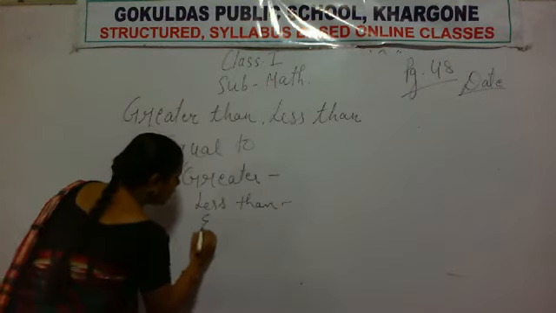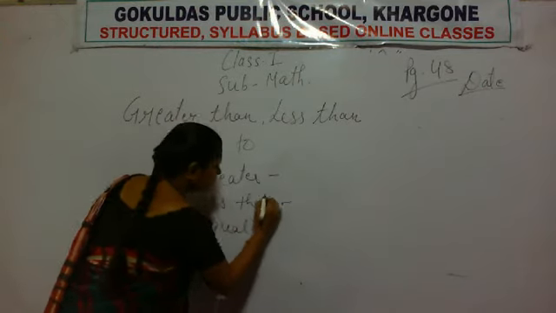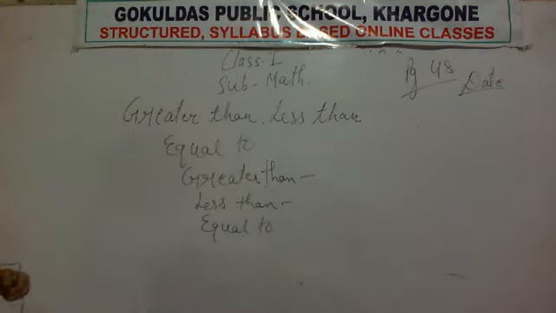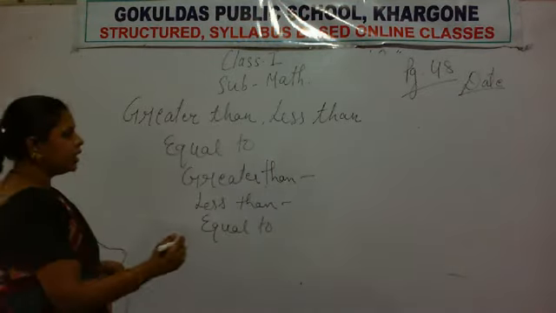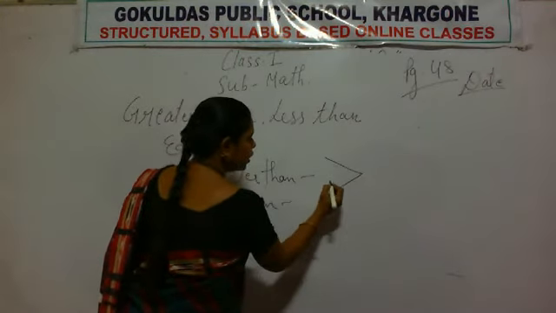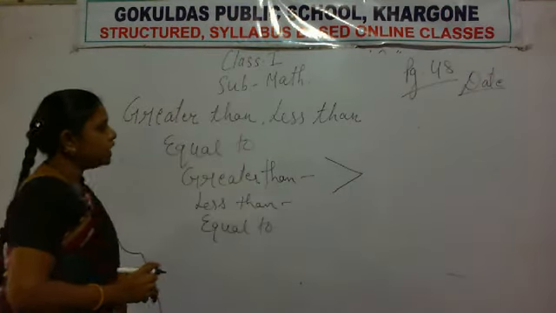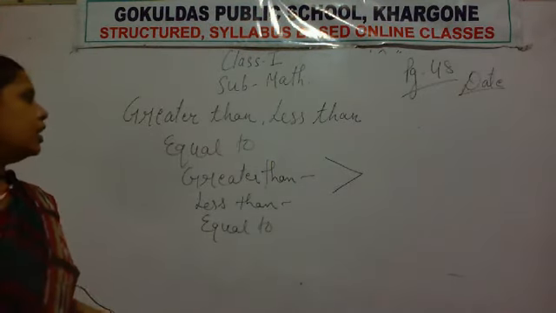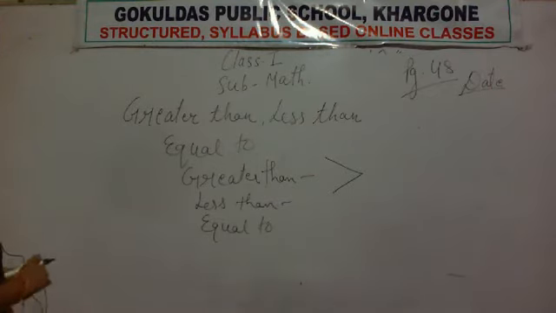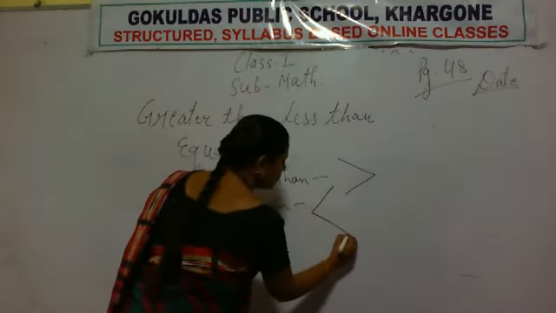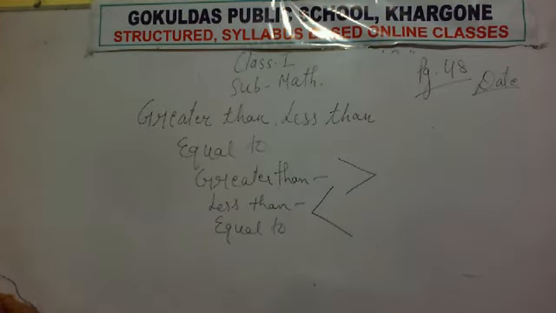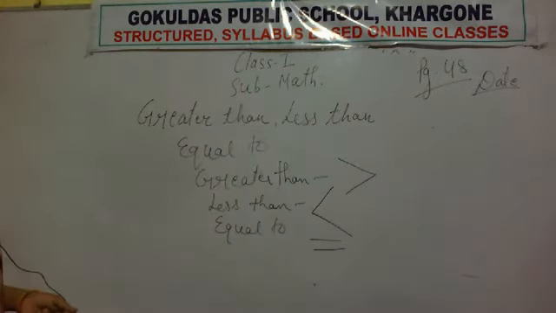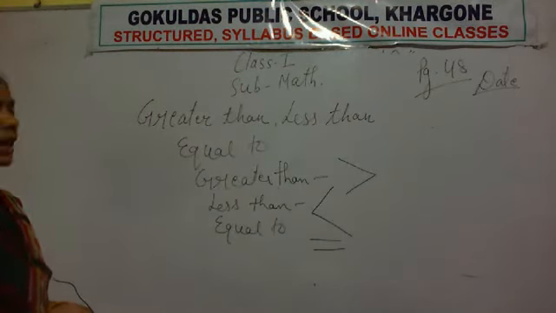Greater than, less than and equal. So what is the symbol of greater than? The greater than symbol is like this. The mouth of the crocodile always wants to eat the greater number, so he opens his mouth towards the greater number. And the symbol of less than is like this. And equals to is two sleeping lions. So these are the symbols of greater than, less than and equals to.